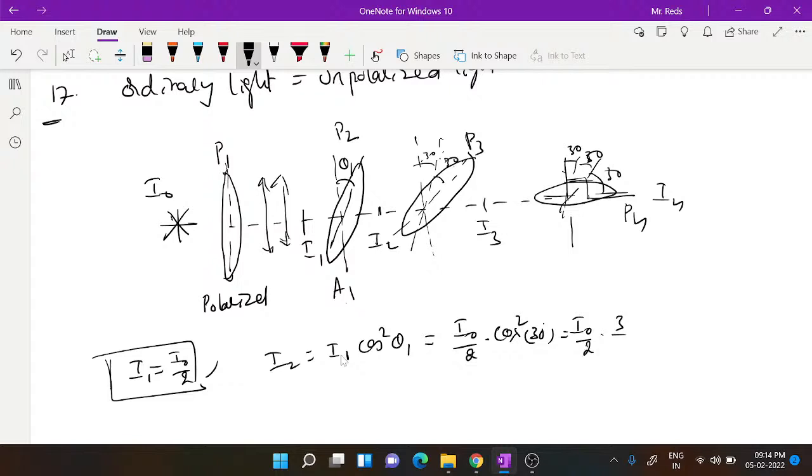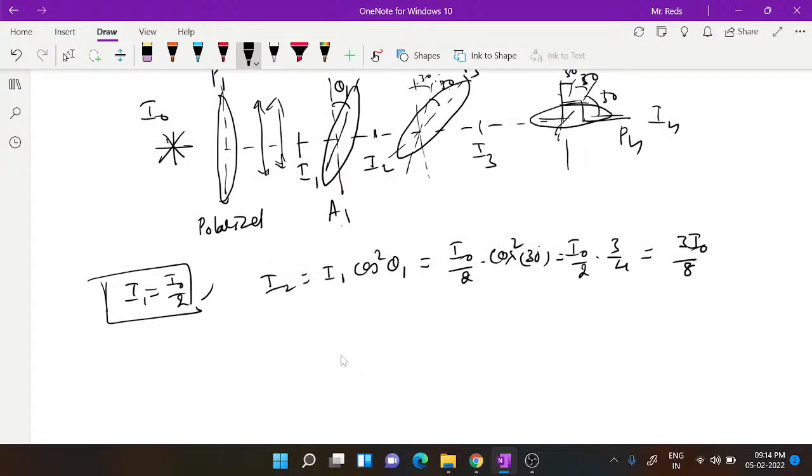I0 by 2 into 3 by 4 is equal to 3 I0 by 8. This is I2. Similarly, I3 is equal to I2 into cos square theta 2.